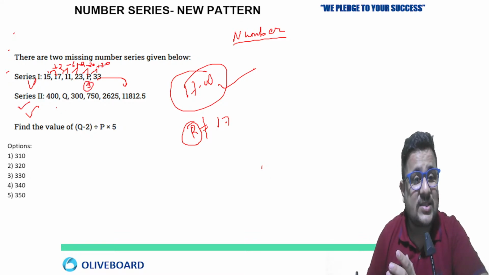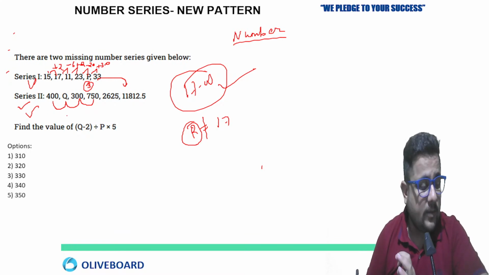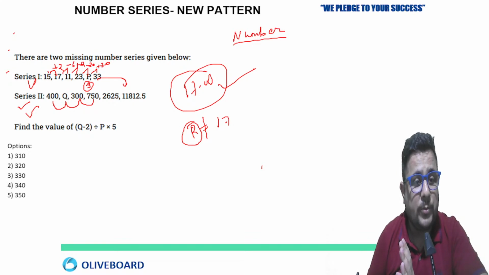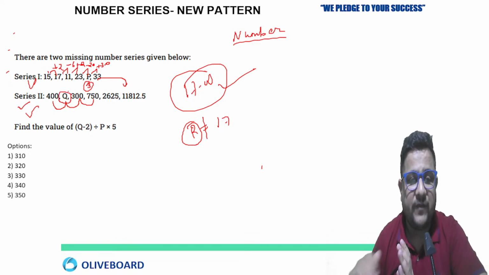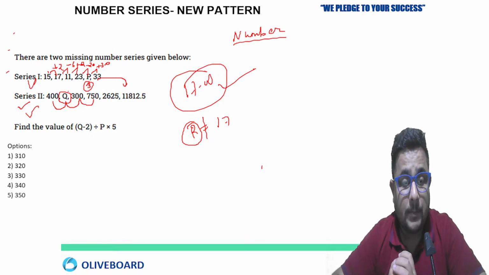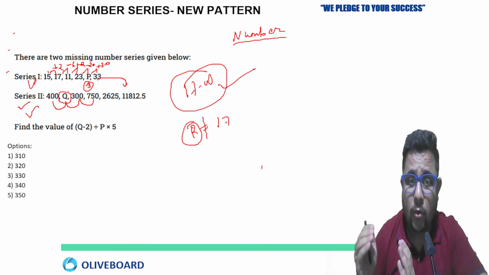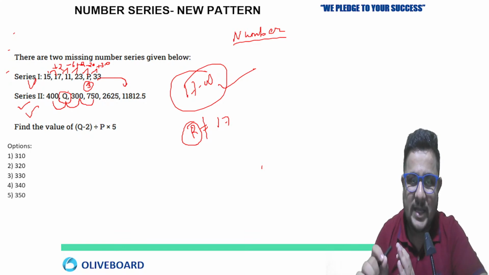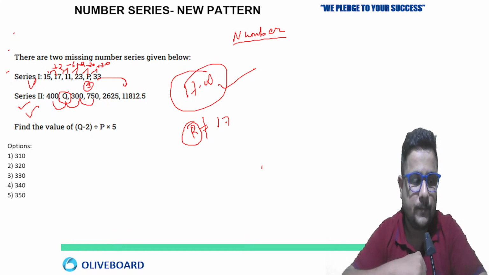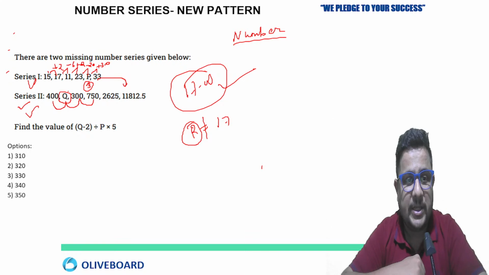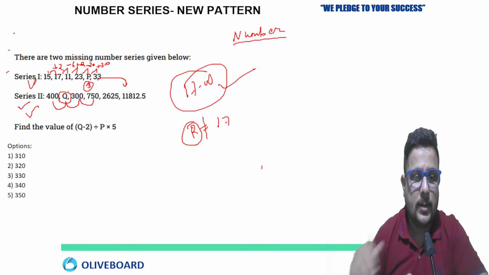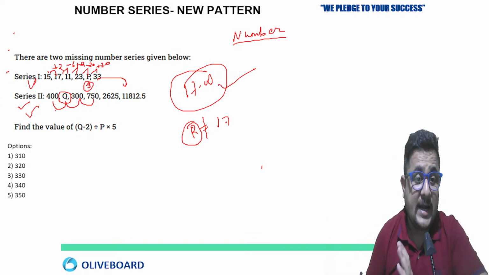Now series 2, based on this information, we have already completed one question. Now the second one we have to complete. I am expecting the pattern from you all. What will be the value of Q? Tell me fast, I am giving you 30 seconds, because after the homework we have to start quadratic equations also. We will discuss some basics, then we will start the questions. So hurry up, tell me the answer. Expecting the answers from you all.